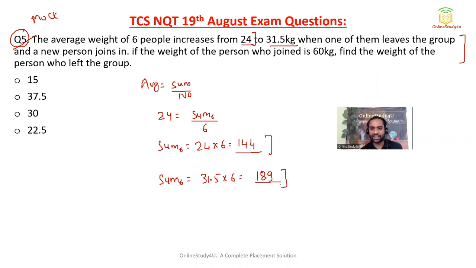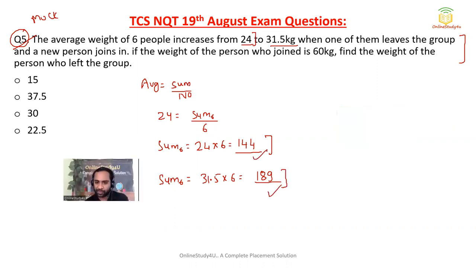Okay, now basically what happened? Earlier the total weight of 6 people was 144, and now the total weight of 6 people is 189. So how much has the total weight increased, my dear friends? The total weight increased is 45 kg. Now how it increased, that we will see.